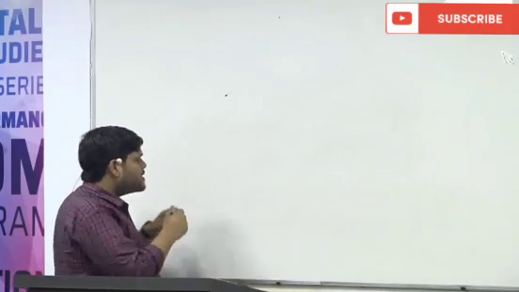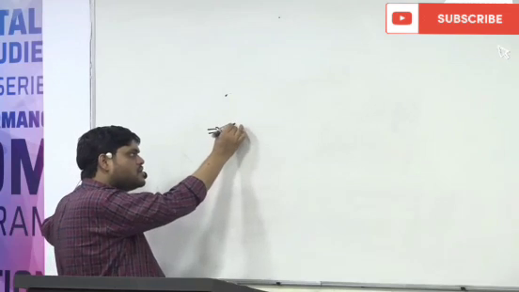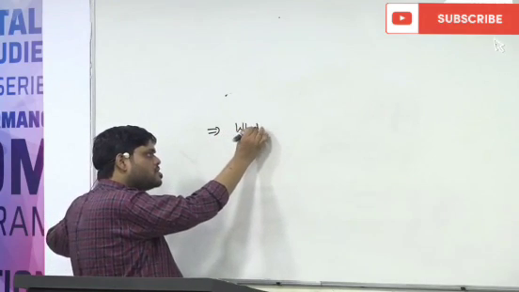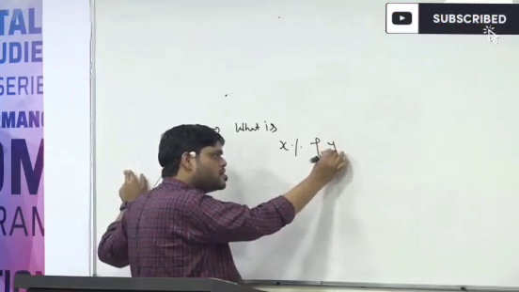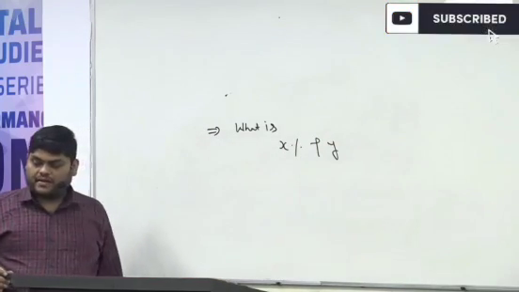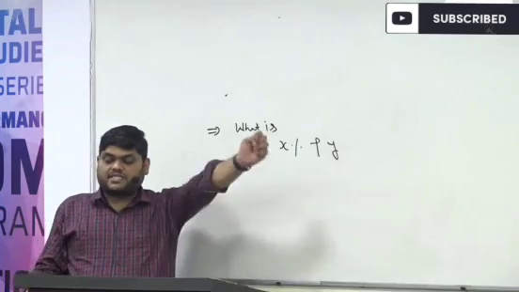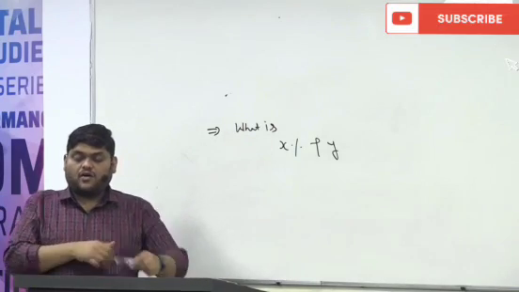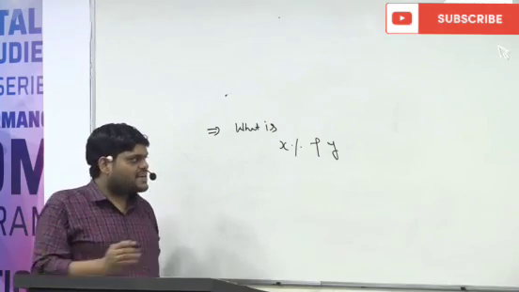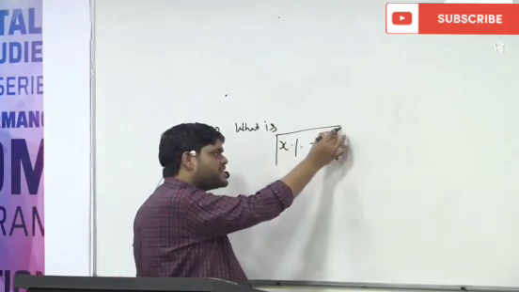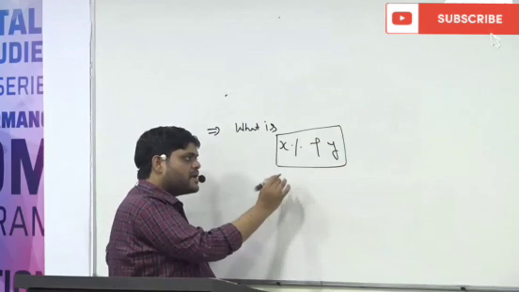Okay. Now the next concept is: what is X percent of Y? So understand, this X percent of Y is simple.